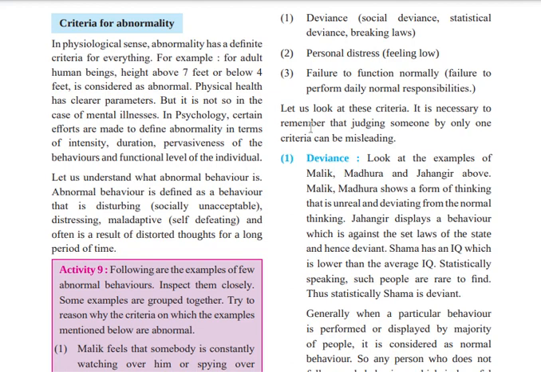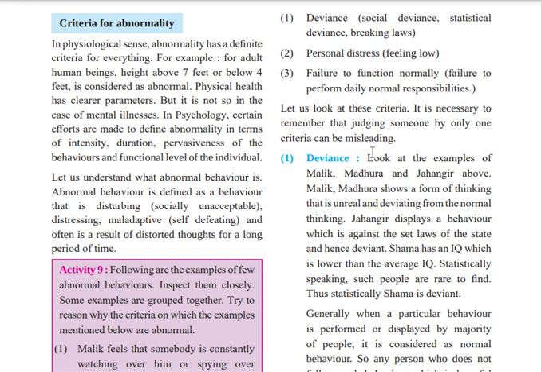Now, let us look at these criteria. It is necessary to remember that judging someone by only one criterion can be misleading. So if you want to say a person is abnormal, you need to understand whether these three criteria are fulfilled for them or not. Without fulfillment you cannot say. The fulfillment is very important.